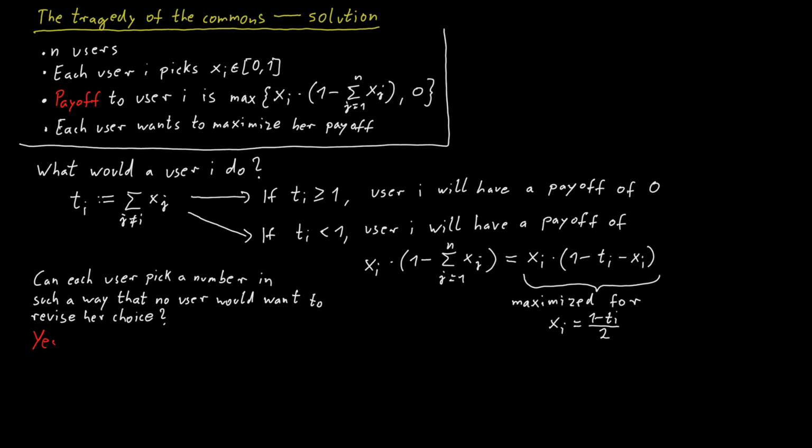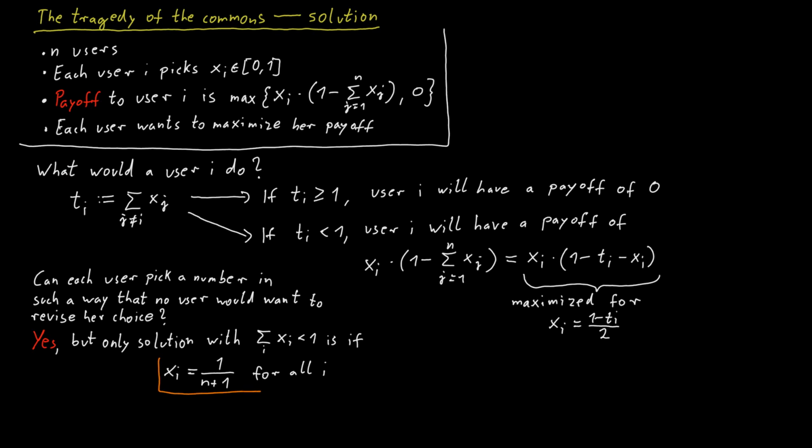So there's only a single state such that it's stable and the sum of all xi's is less than 1. And this unique stable state consists of each user i choosing xi equal to 1 over n plus 1. I will leave it as an exercise to formally prove that this is indeed the unique stable state of this kind. This requires some arguments. But for now, let's just assume this is indeed the case.